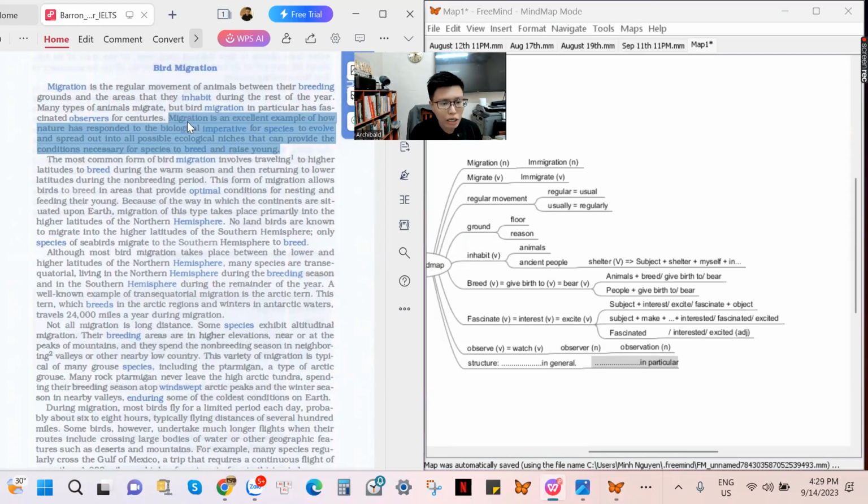The first part: migration is an excellent example of how nature has responded to the biological imperative for species to evolve. All right, so this is the first part of the sentence. The first part and the second part of the sentence connect to each other based on the word and. So before and is the first part, and after and is the second. The first part, migration to evolve, and the second part, spread out into all, okay, and raise young. So let's get into detail of analysis for the very first part. Migration is an excellent example.